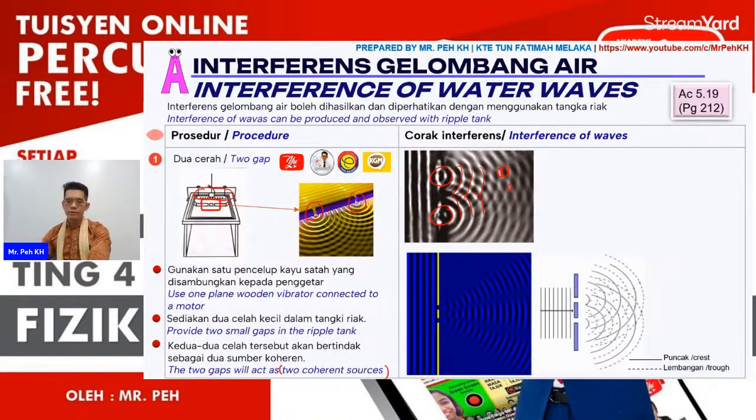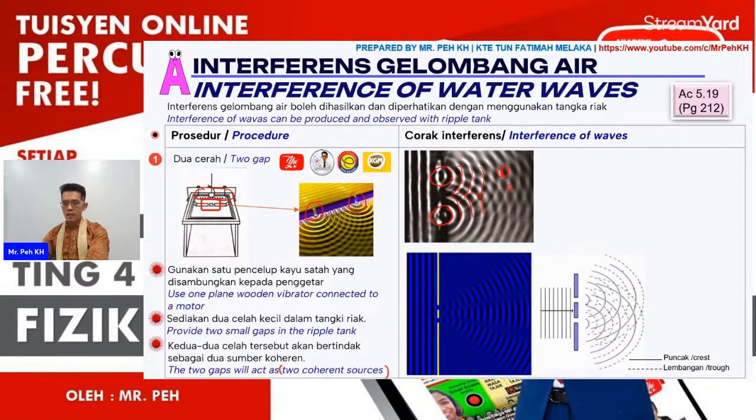The pattern of the interference of the wave can also be shown by this schematic diagram. The black line here will be the crest, and the dashed line here shows the trough. Why is there a dark area in the pattern of the interference?